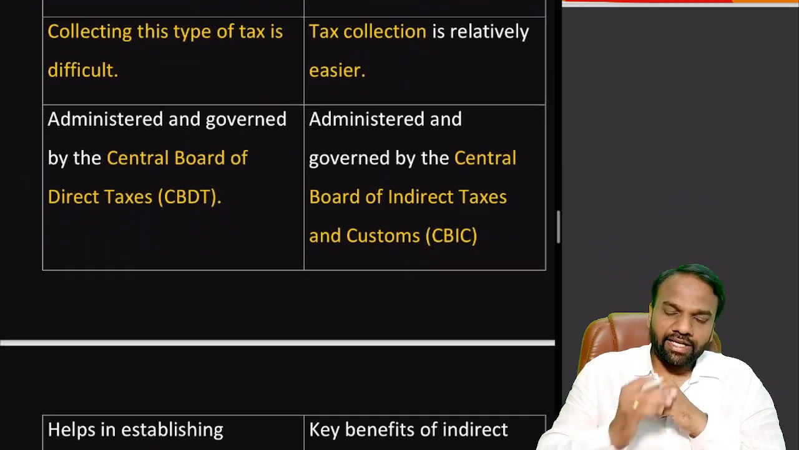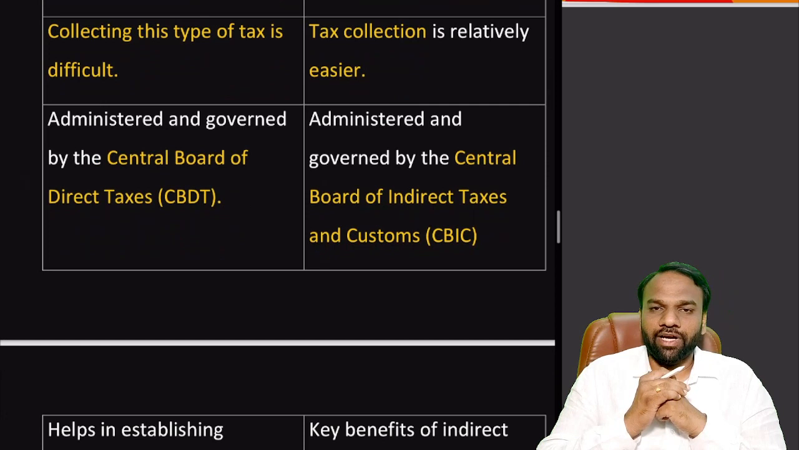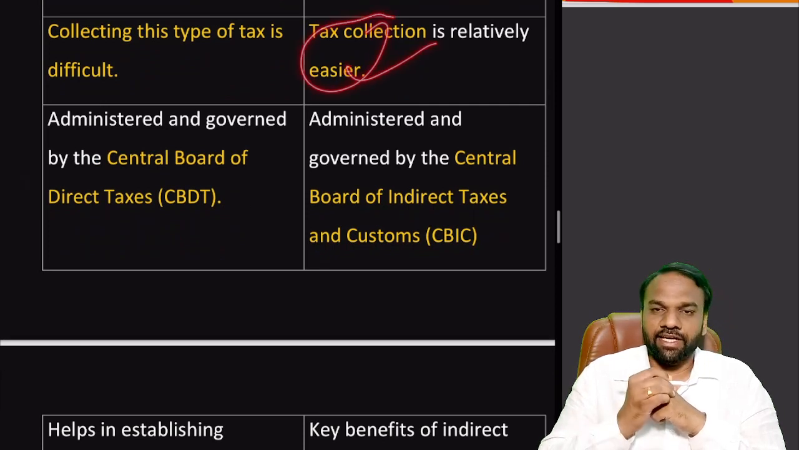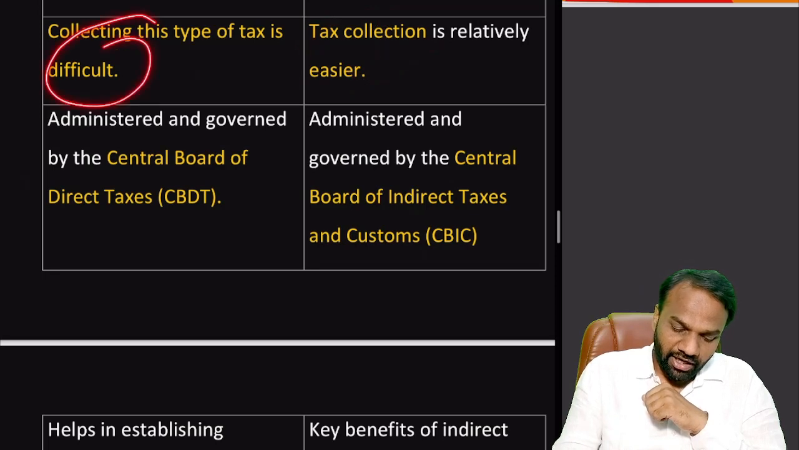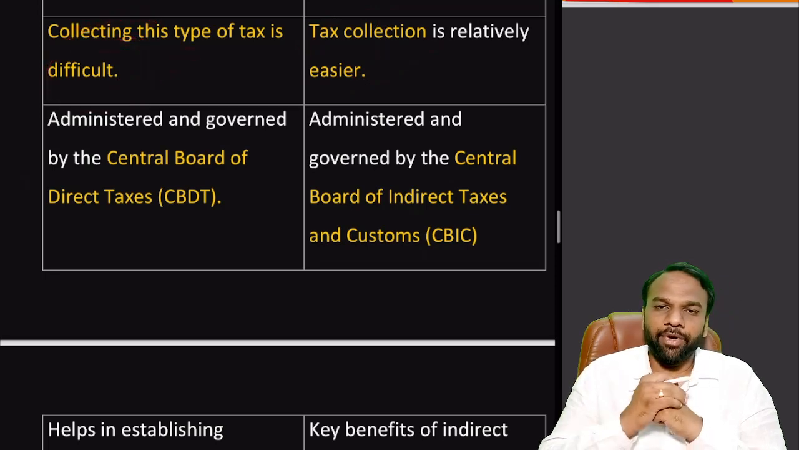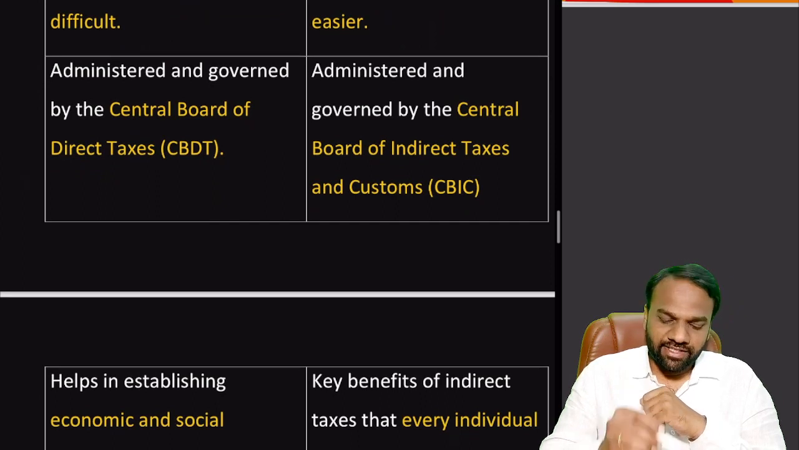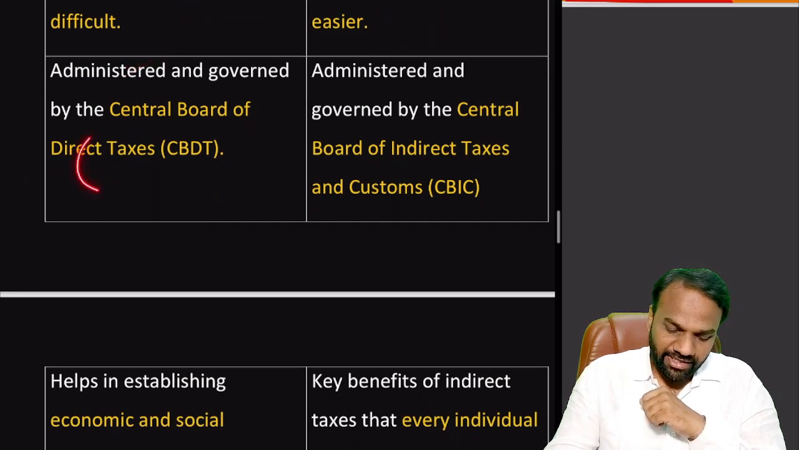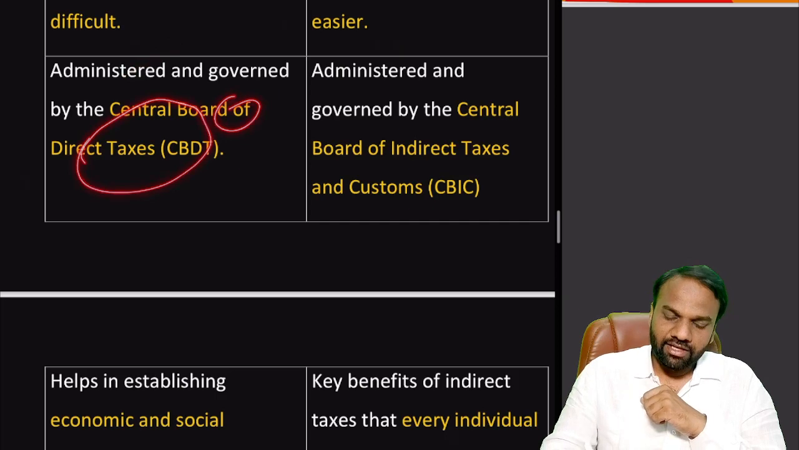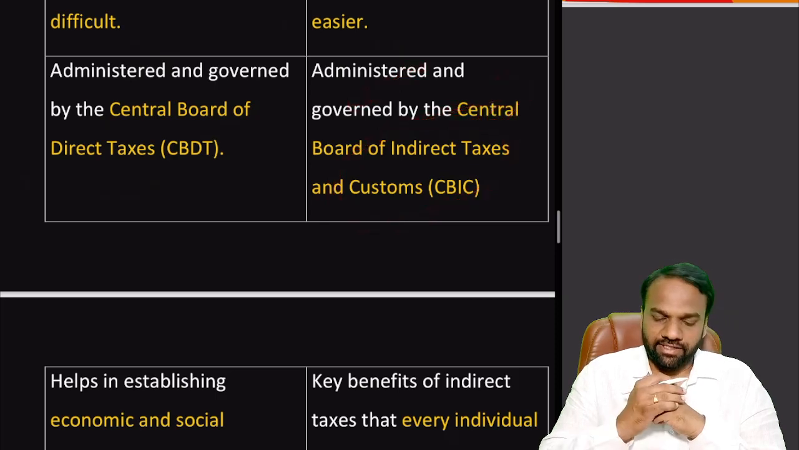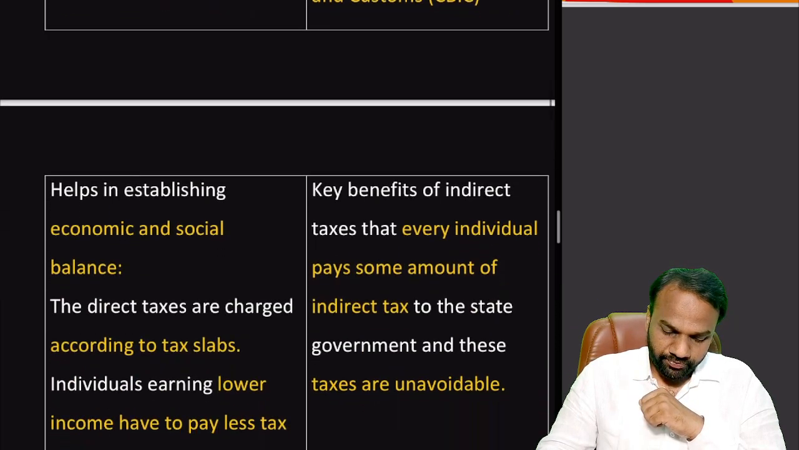Now next, collecting what kind of tax is difficult and what kind of tax is easy. Collection of indirect taxes is easier, whereas collection of direct taxes is relatively a bit difficult. Next, collection of direct taxes is administered and governed by the Central Board of Direct Taxes, whereas collection of indirect taxes is administered by the Central Board of Indirect Taxes and Customs. Again, an important point to note.